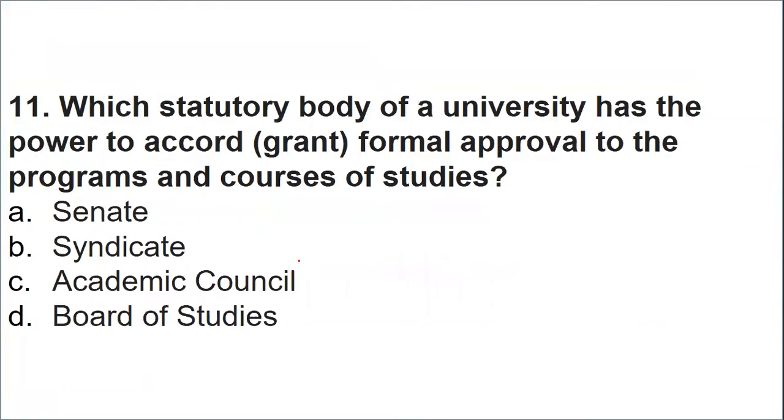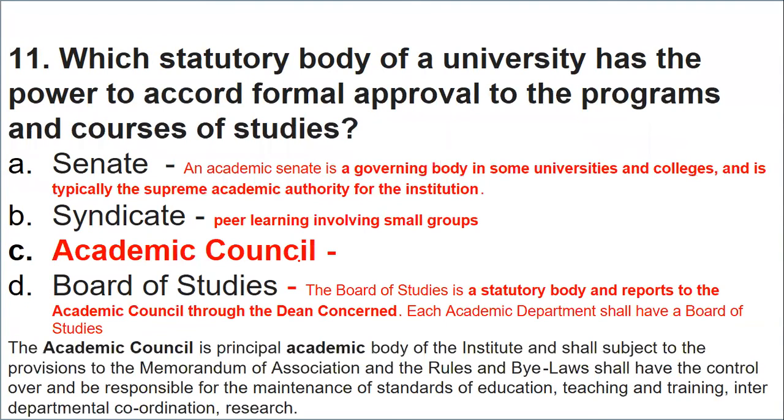Now, which statutory body of a university has the power to accord? The meaning of accord is to grant formal approval to the programs and courses of study. I'll repeat: which statutory body of a university has the power to accord formal approval to the programs and courses? Is it Senate, Syndicate, Academic Council, or Board of Study? The body which has the power to give approval to the courses is nothing but the Academic Council.